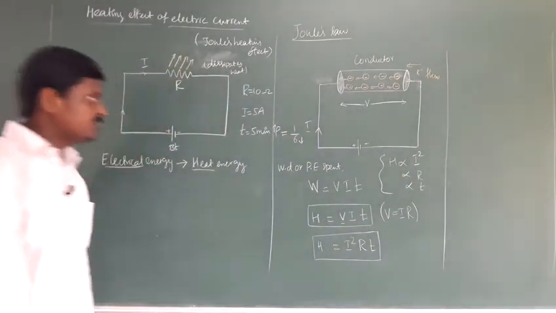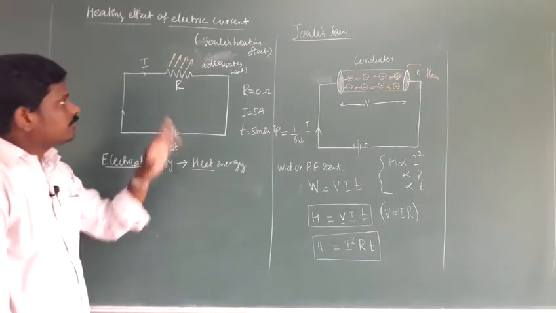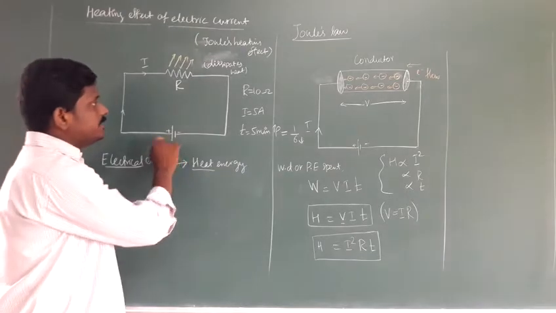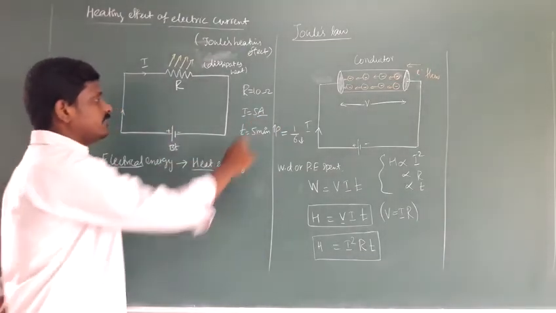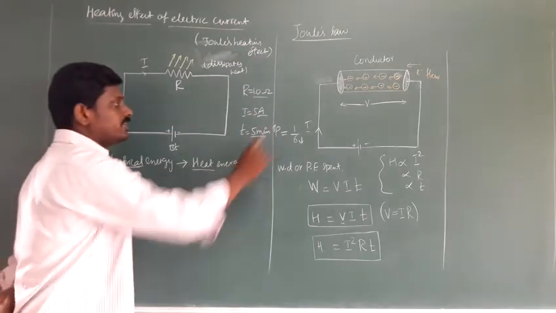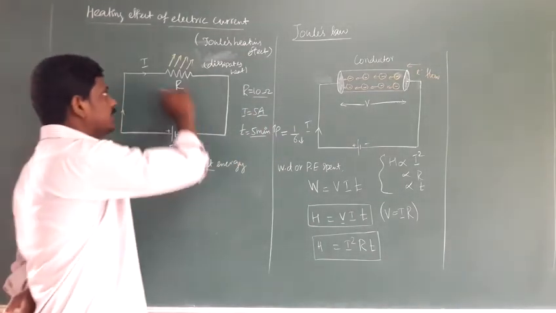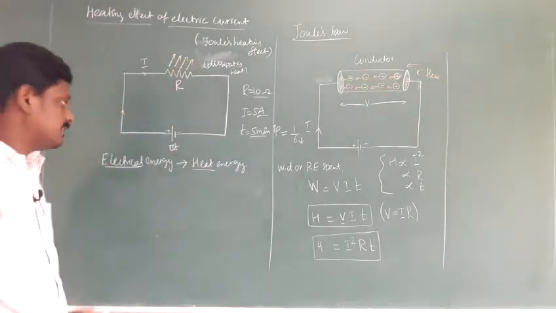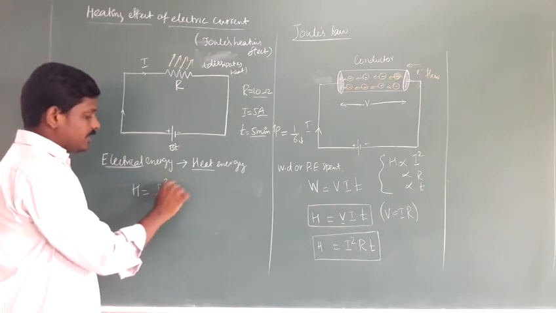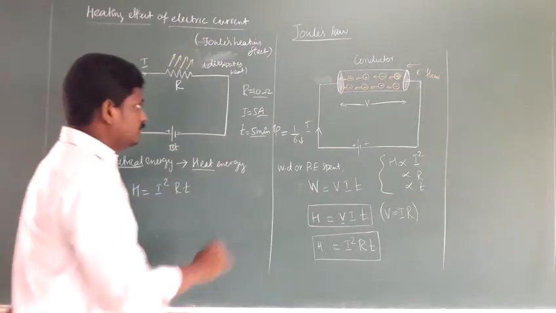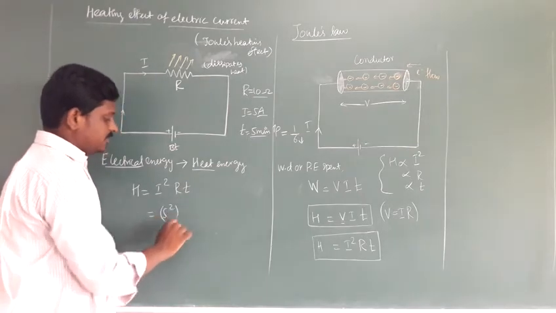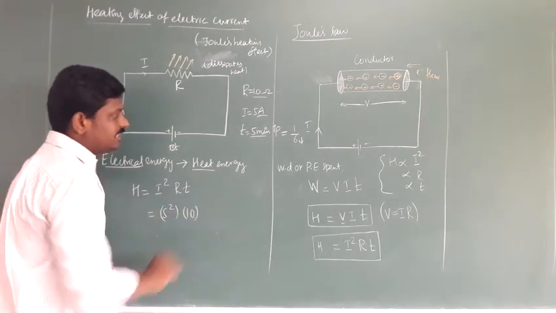Then I would like to say one problem. Just consider a battery. It generates 5 ampere current. That 5 ampere current flows through a resistance of 10 ohm for 5 minutes. So what is the heat generated in the resistor? Already we know heat generated, H is equal to I squared RT. So first the value of current, it's 5 squared, then resistance 10 ohm, then time.